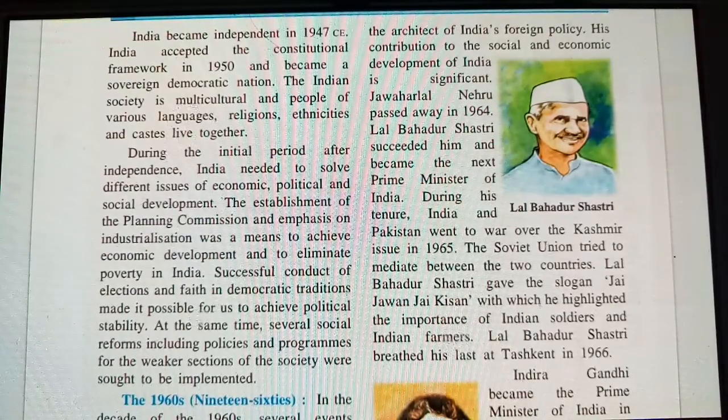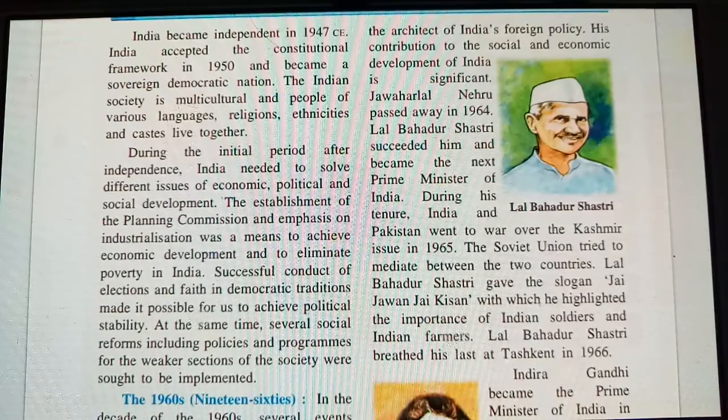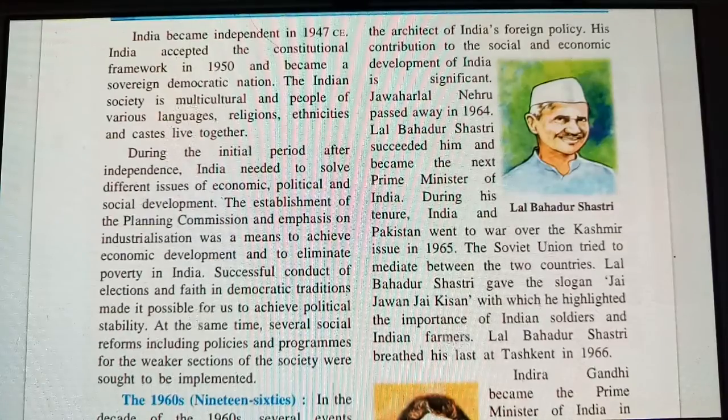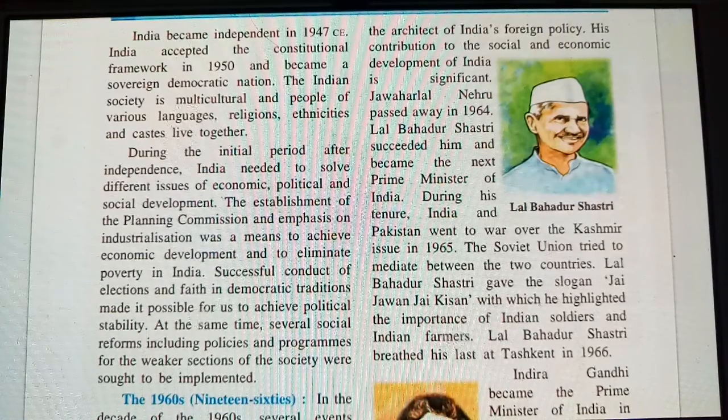His contribution to the social and economic development of India was significant. Economic means dealing with import and export of business, and money transactions in India. Social means the people who are living in society, where there should be equal treatment between the upper class and the lower class. So he made a significant contribution to India. Jawaharlal Nehru passed away in 1964. So he died in the year 1964.